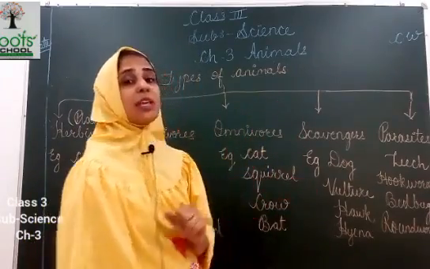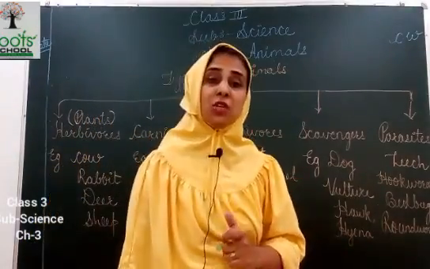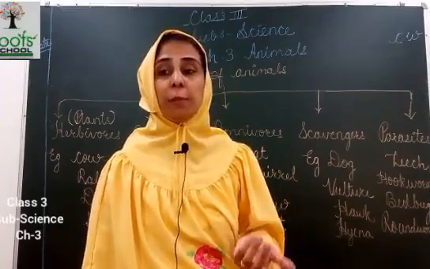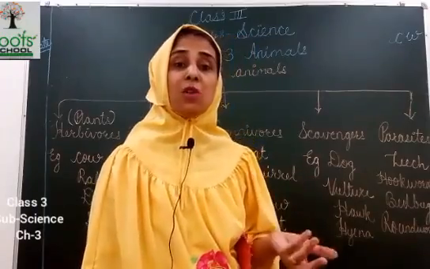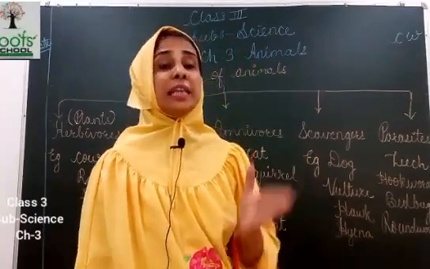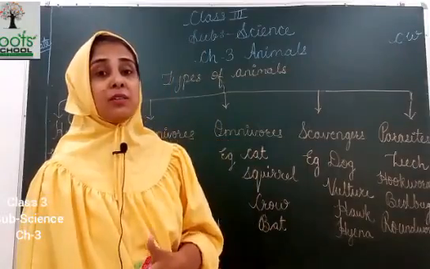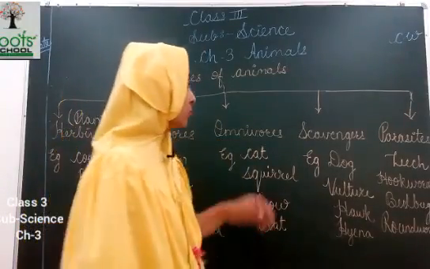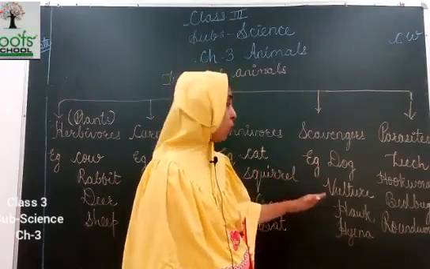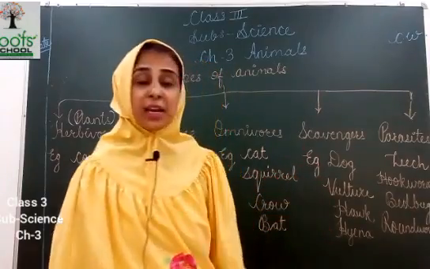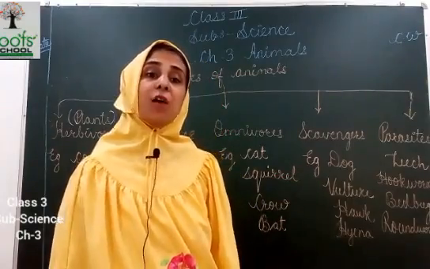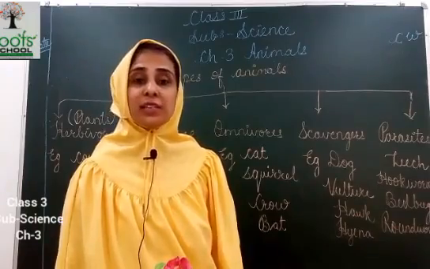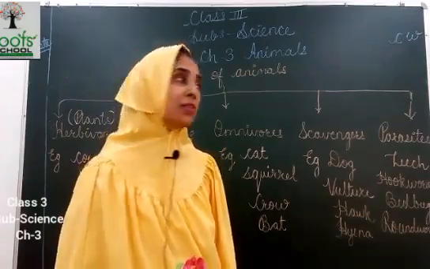Now the fourth type is scavengers. What are scavengers? Scavengers are animals or birds that feed on dead and decaying matter. Which are the examples? Dog, vulture, hawk, hyena. These are all examples of scavengers, which feed on dead and decaying matter, that is plants or animals.